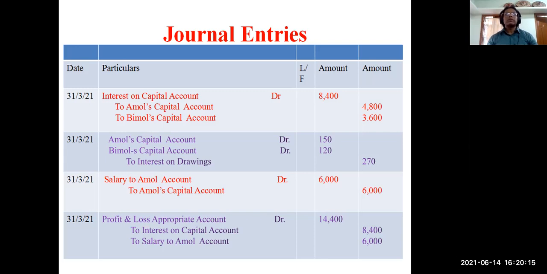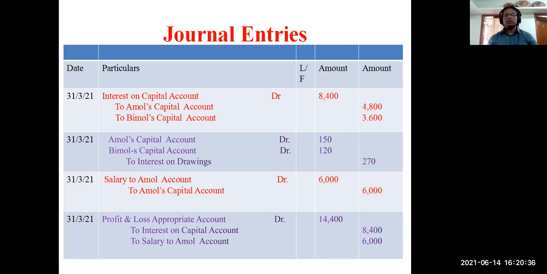Interest on drawings. See, interest on drawings will reduce the partners' capital because partners have to pay the interest to the firm. So when capital is reduced, it is debited. Amol's capital account debit 150, Bimol's capital account debit 120, to interest on drawings.